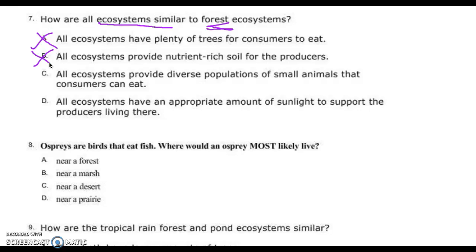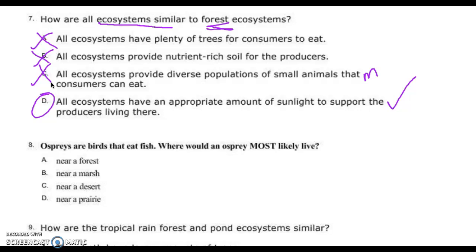All ecosystems have small animals that consumers can eat. Maybe. That's not a bad answer. All ecosystems have an appropriate amount of sunlight to support the producers that live there. Yes. If that wasn't true, then none of this other stuff would work. D's the best answer.